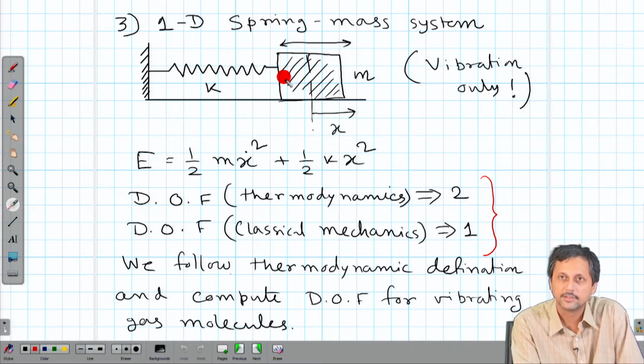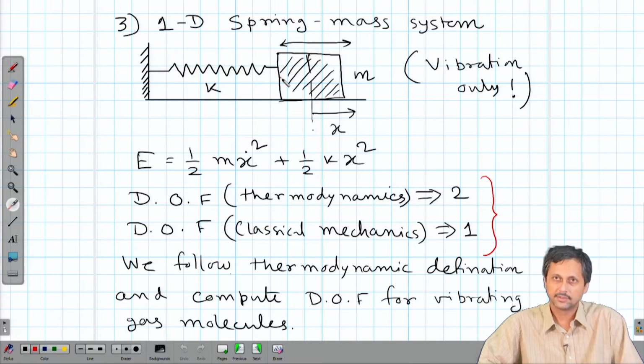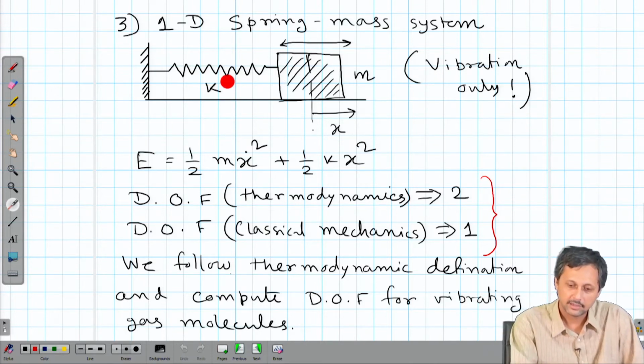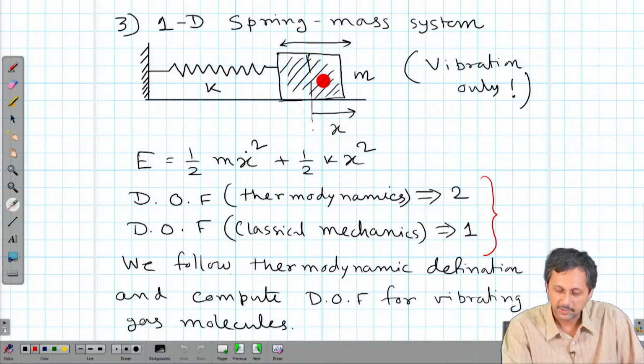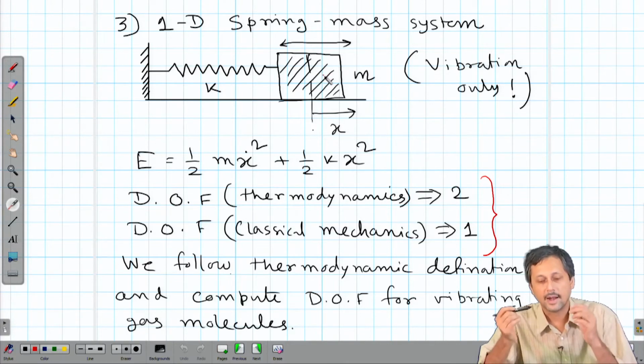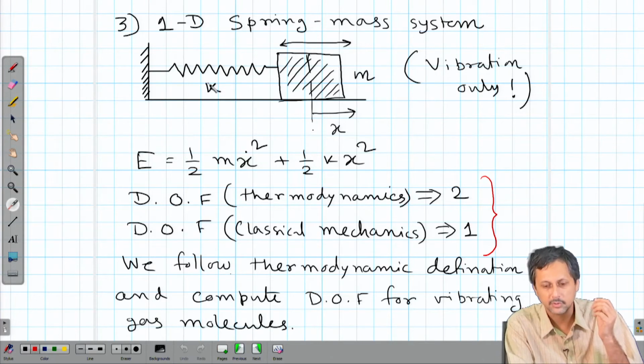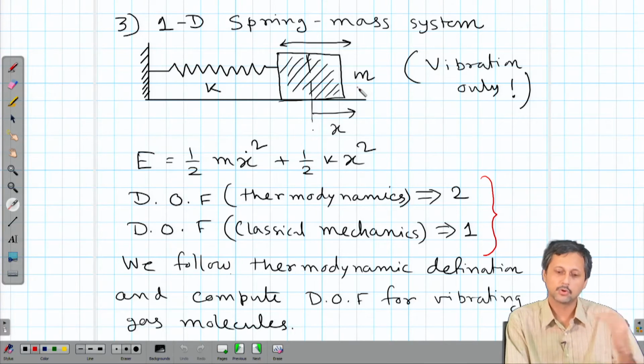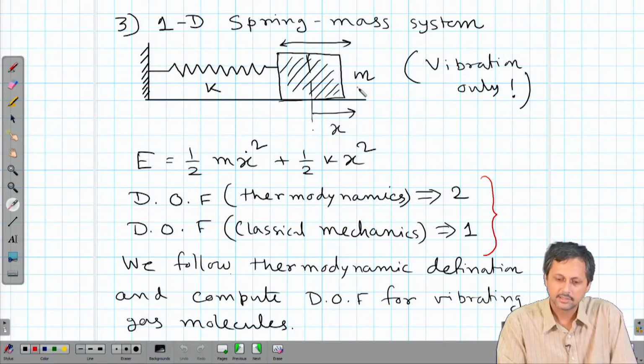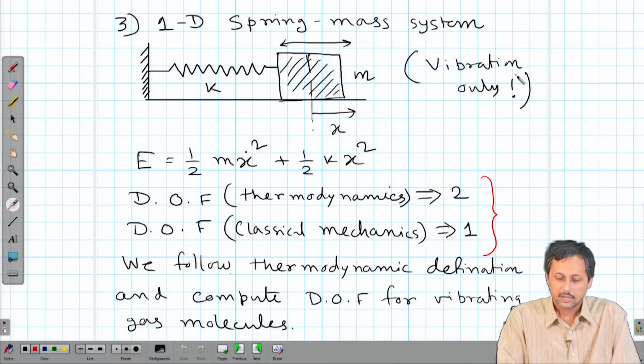We have all studied this since our school days, the simple harmonic oscillator. K is the spring constant, m is the mass, and there is only one motion possible, there is no translation, no rotation, it is 1D, constrained to move on one plane only, and the only motion possible is the vibration.